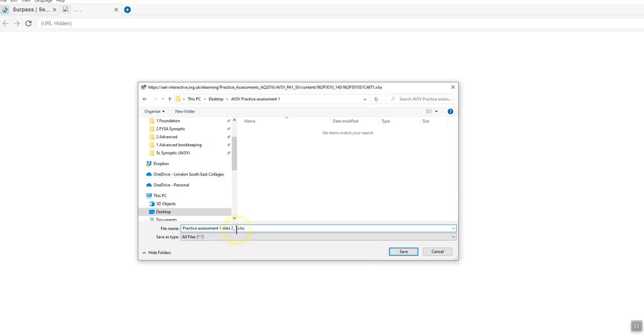So you just put .xlsx at the end of your file name, and then when you save that into your folder, otherwise Windows will not know which piece of software to allocate to it.